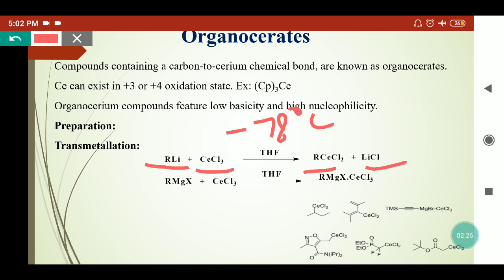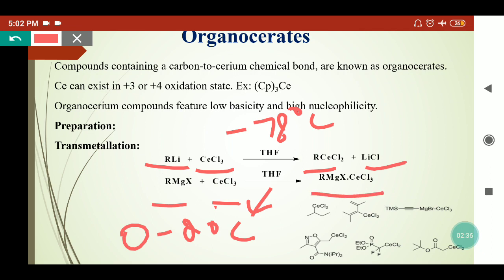If we treat a Grignard reagent with cerium chloride in THF, the reaction needs 0 to 20 degrees Celsius, and it gives RMgX·CeCl3, that means a complex of the cerium compound. Usually, for alkyl groups containing double bonds and triple bonds, we use the organolithium, because they need a very low reaction temperature to synthesize the organocerates.